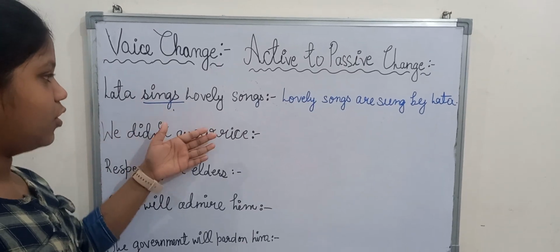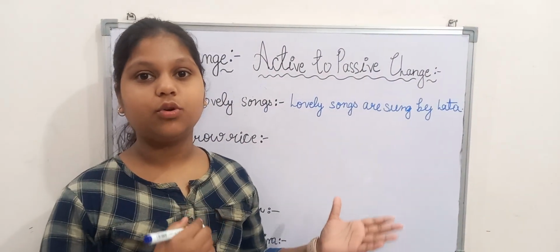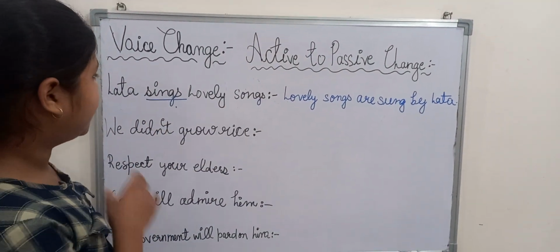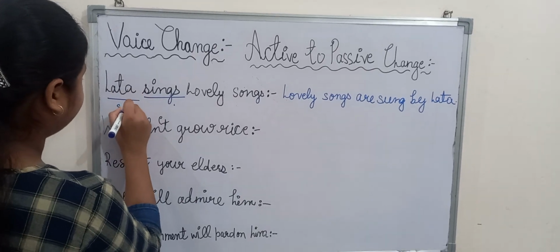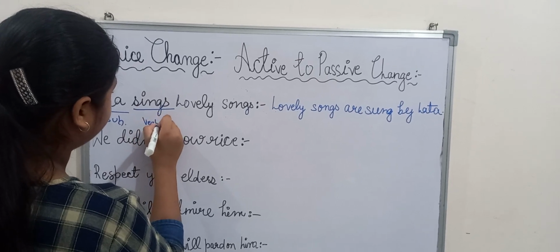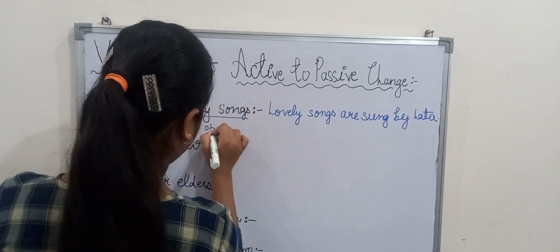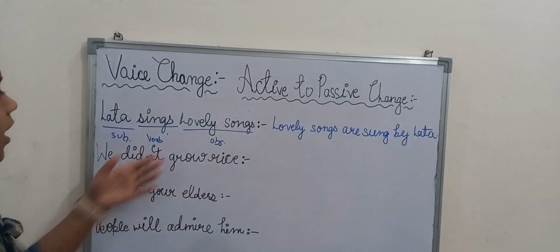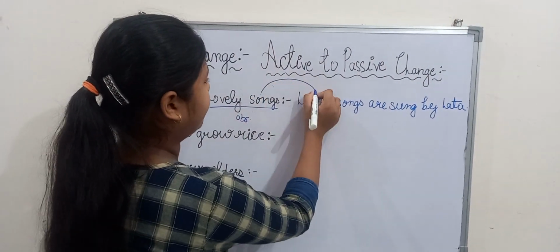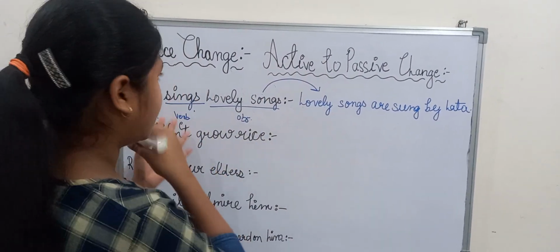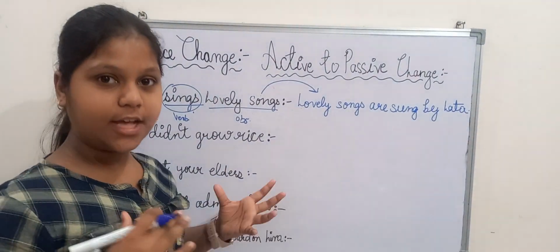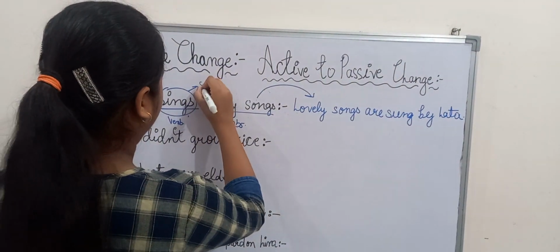Lata sings lovely songs. Basically, this video will be about only examples. Lata sings lovely songs. In this sentence, Lata is the subject, sings is the verb, lovely songs is the object. Now, Lata sings lovely songs. So, lovely songs, the object, will come at the first. Lovely songs are sung. We will use the past form of sing, which is sung.